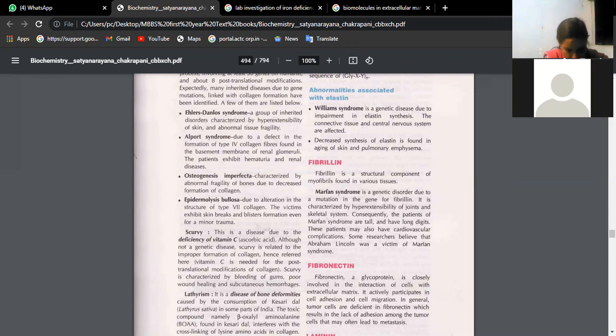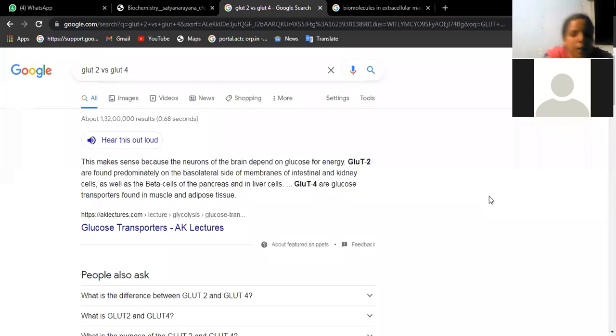Then, compare and contrast GLUT2 and GLUT4. Let me check this answer. If anybody has this answer, they can share with us. See, GLUT2 and GLUT4. This is our 3 marks question, right? So, neurons like GLUT2. GLUT is nothing but glucose transporter. See, glucose which is used for the purpose of energy by the neurons.